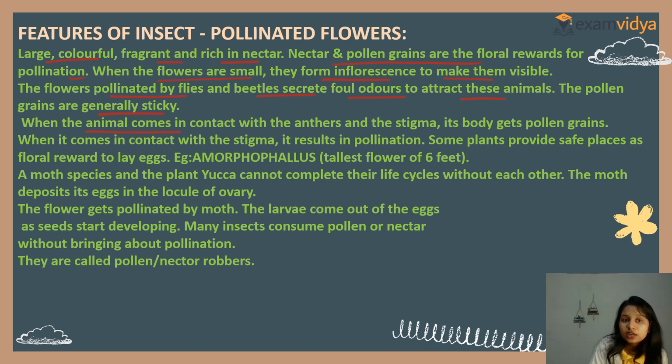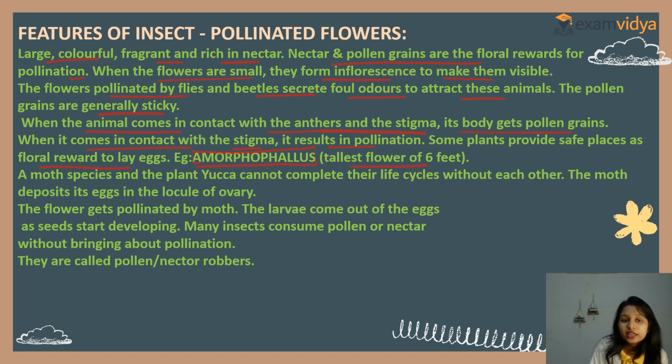When the animal comes in contact with the anther and the stigma, its body gets pollen grains. When it comes in contact with the stigma, it results in pollination. Some plants provide safe places and floral rewards to lay eggs. For example, Amorphophallus. Remember, the tallest flower of 6 feet. So some are very tall flowers.